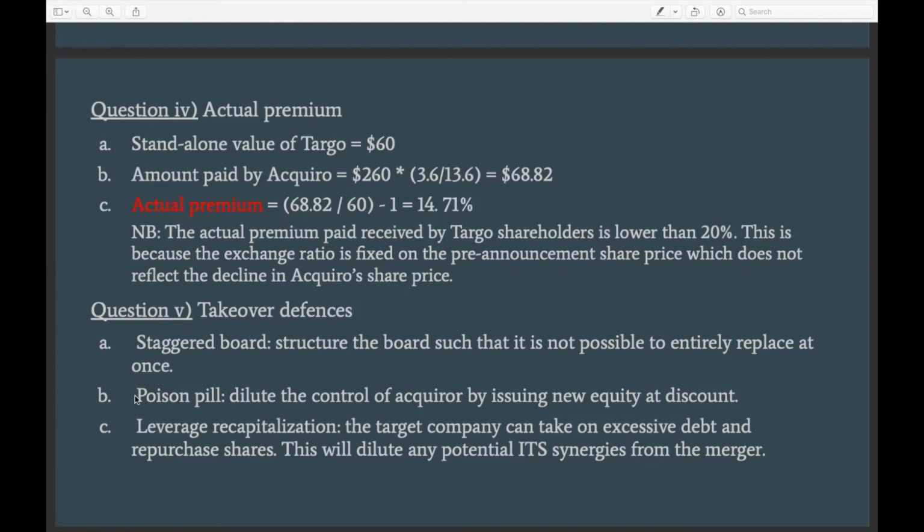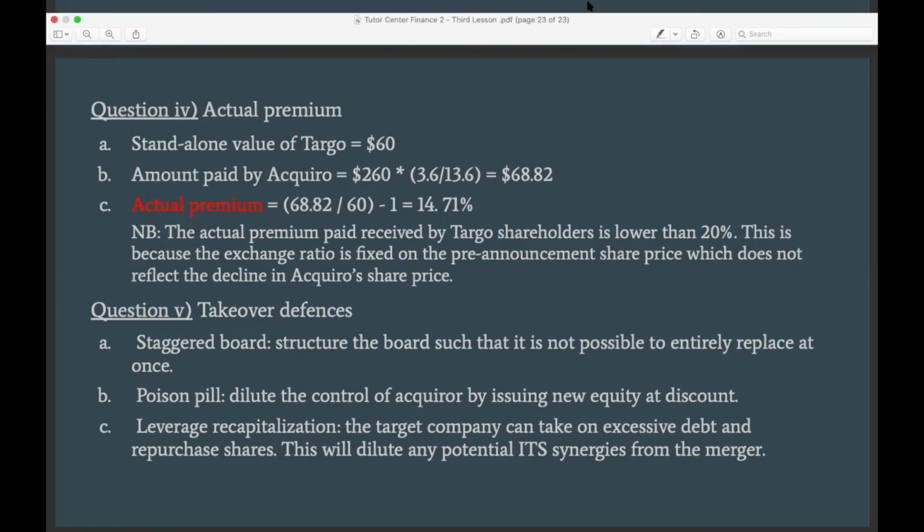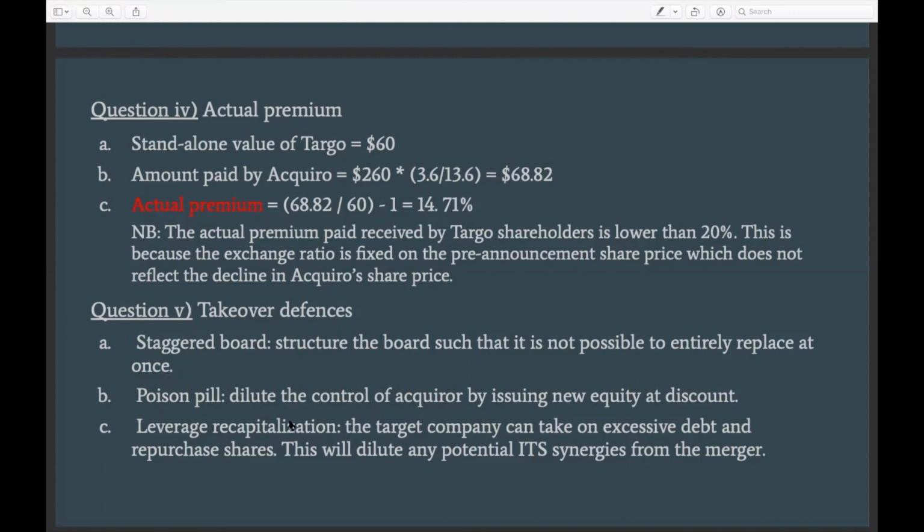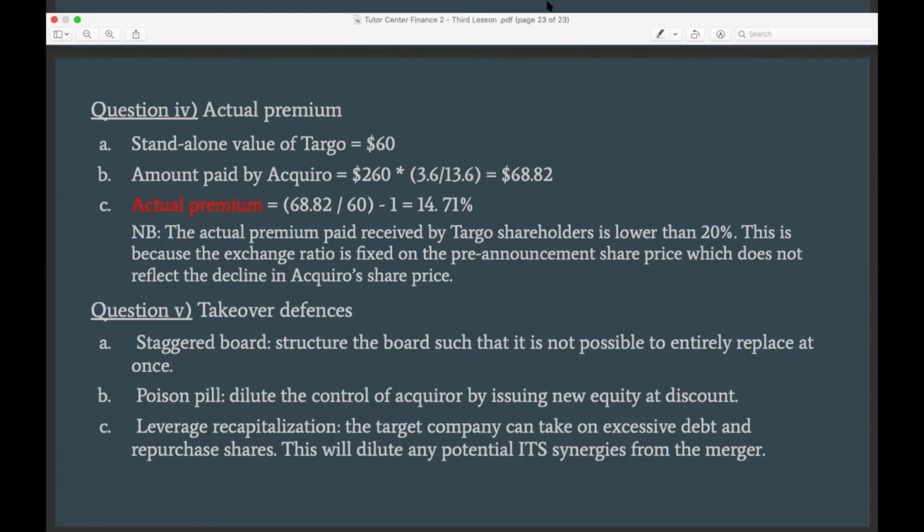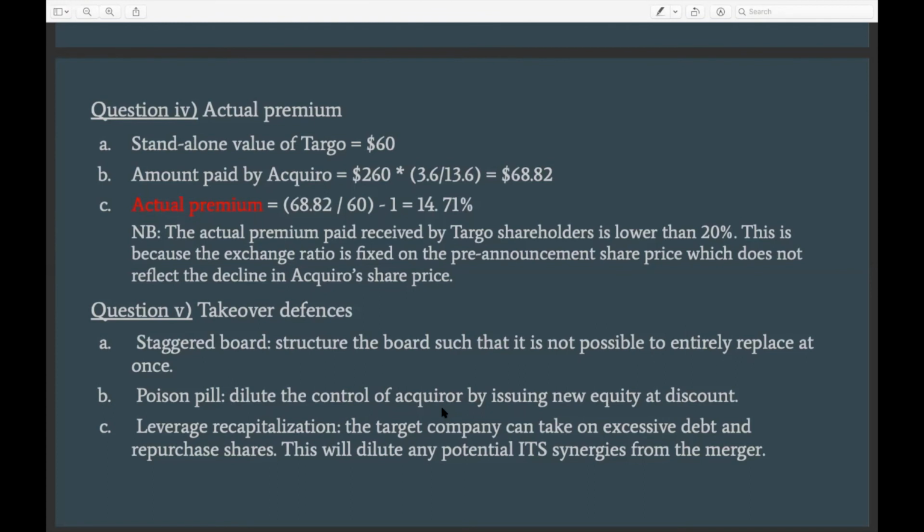Another strategy is the poison pill, which is basically that if the company suspects or expects that another company is going to try to acquire them against their intentions, what they could do is issue shares at a discount to existing shareholders, shareholders that are friendly to them, that they think are not interested in the deal as well, right? And what this does is that it makes it even more expensive for the acquiring company to acquire the target, because now they need to buy so many shares, and these shares would obviously be valued less.